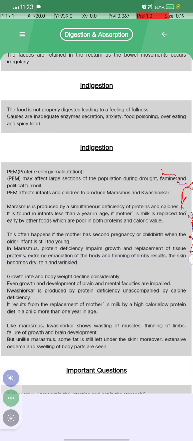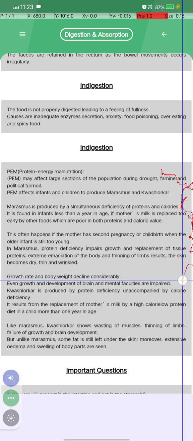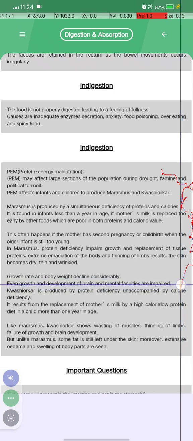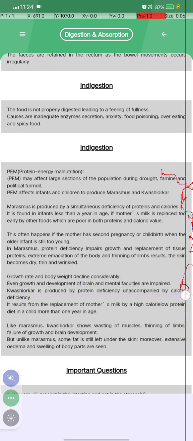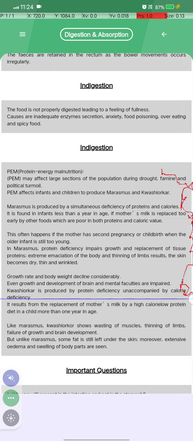The skin becomes dry, thin, and wrinkled. The growth rate and body weight decline considerably, and even the growth and development of the brain and mental faculties are impaired. Kwashiorkor is produced by protein deficiency unaccompanied by calorific deficiency. It results from the replacement of mother's milk by a high calorific value but low protein diet in a child.